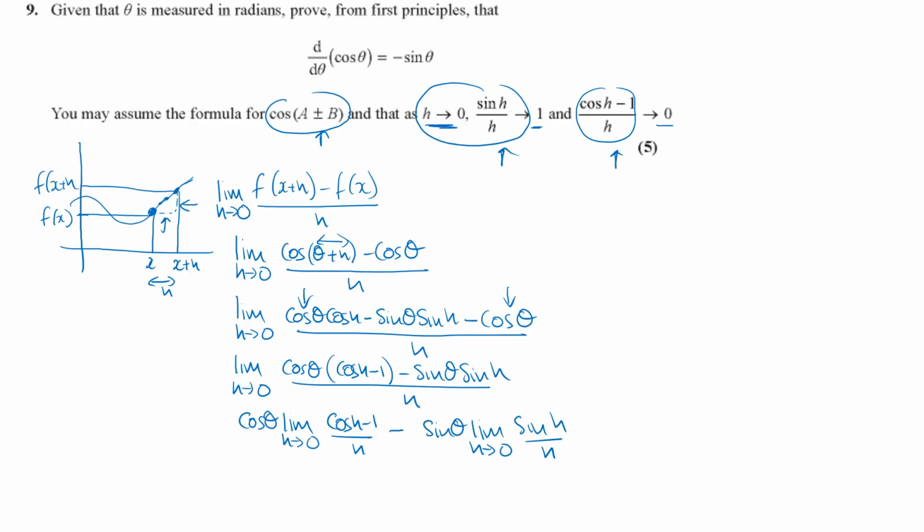That is just going to be cos theta times 0 minus sine theta times 1, which overall is minus sine theta. So there we've shown from first principles what the differential of cos theta is.